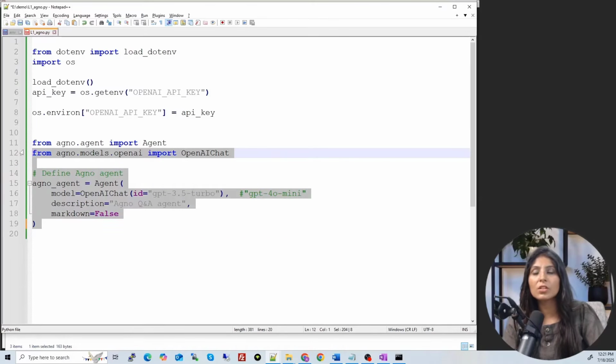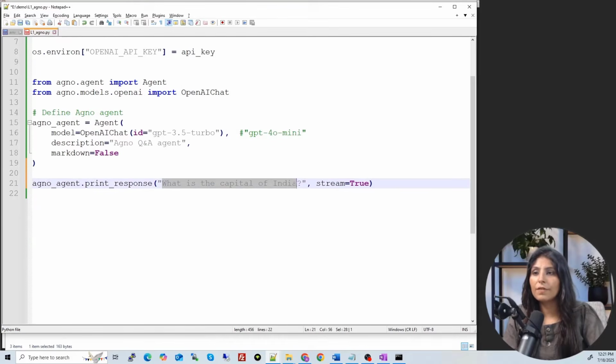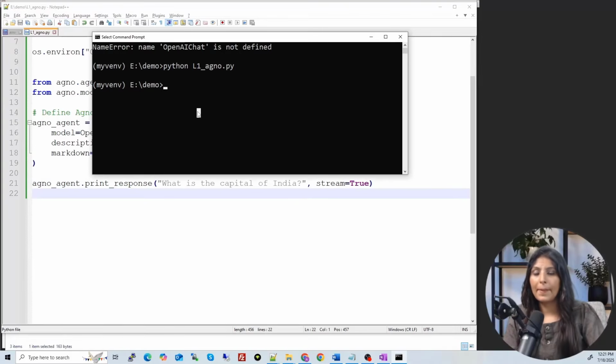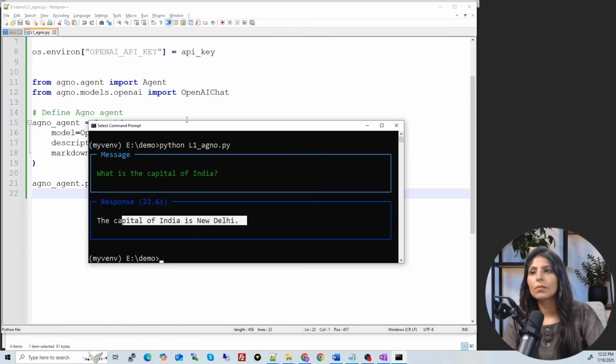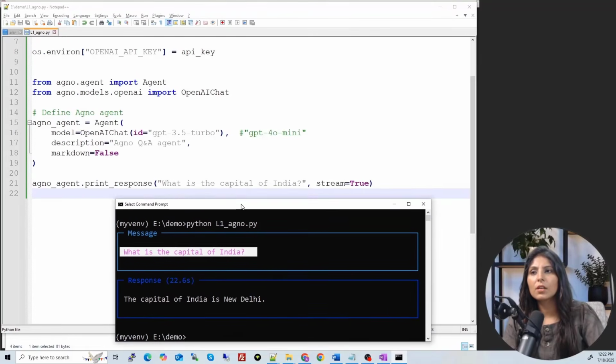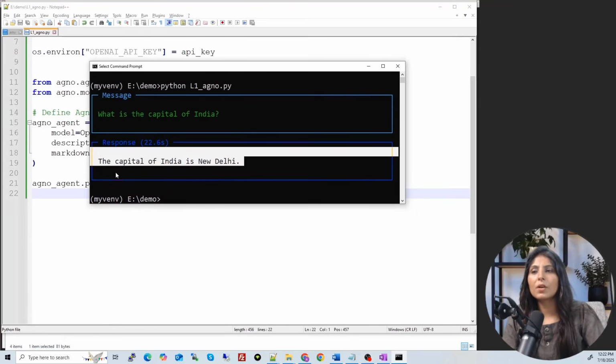So let's ask a question to agent now. So I'm asking, what is the capital of India? And Egno agent, this is the agent we have created, right? Dot print response, and this is the question we are asking to this agent, right? Let's save it and run again. See, we asked this question, what is the capital of India? And it gave us reply, the capital of India is New Delhi. So guys, this is how you can create agent in Egno.